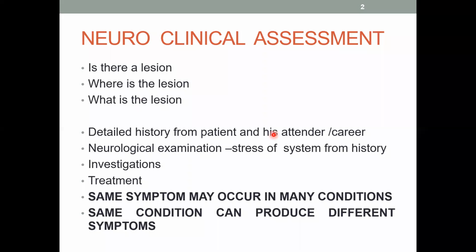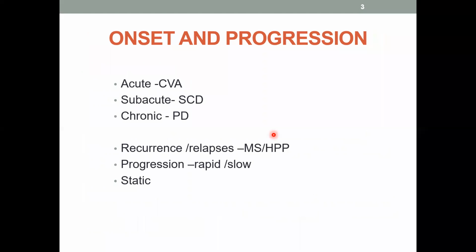As I said, an acute focal neurological deficit will be a cerebrovascular accident or stroke. Strokes can occur in any part of the nervous system. It can affect the cortex, the subcortical region, the basal ganglia, the internal capsule, the brain stem, and the cerebellum. Strokes can also occur in the spinal cord. So different sites of involvement are possible, and the constellation of symptoms and signs will help us to localize.